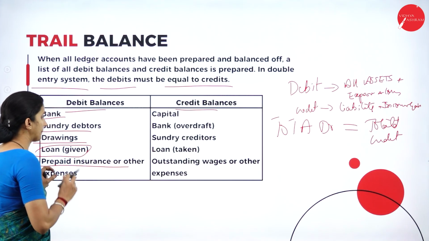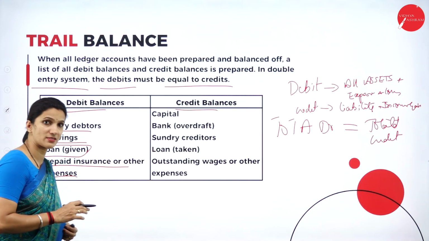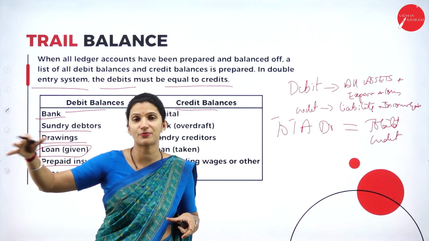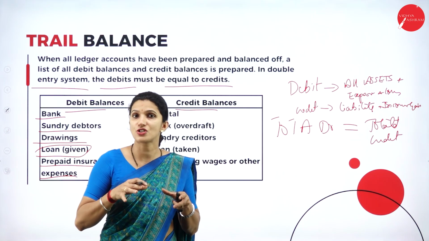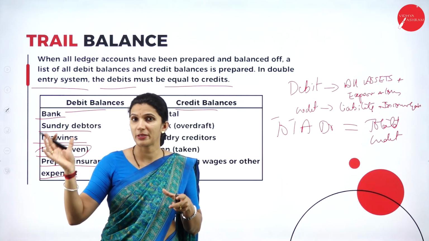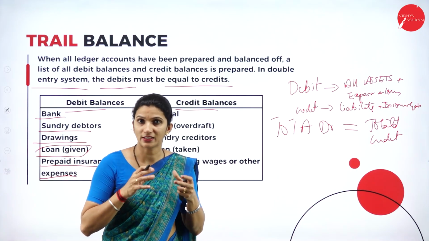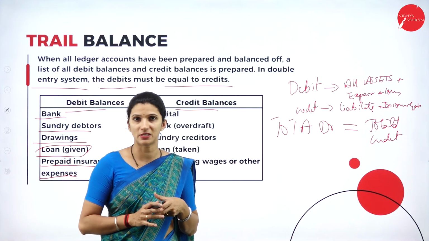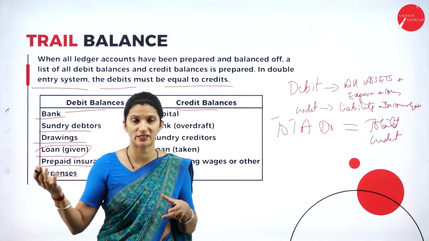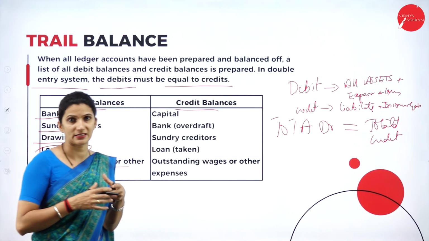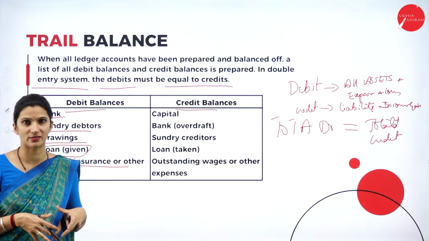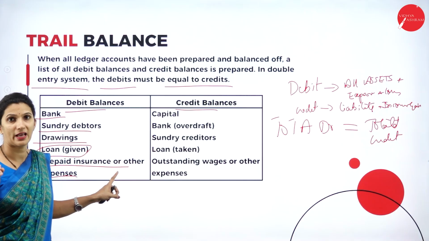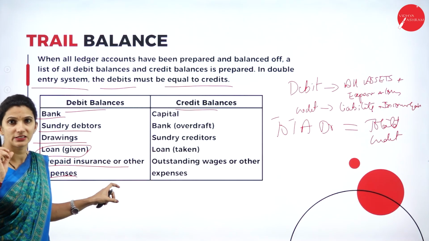Then we have prepaid insurance or other expenses. So any expense which is prepaid, that means next year's expense, for example, the insurance. The insurance premium for the next year, the premium amount paid in the current year, is the prepaid expense. That is considered as one asset to the business, where next year they don't have to pay that expense. In the current year itself they have paid that expense in advance. So prepaid or advance expenses paid are always considered as an asset. So we will write it under the debit side.